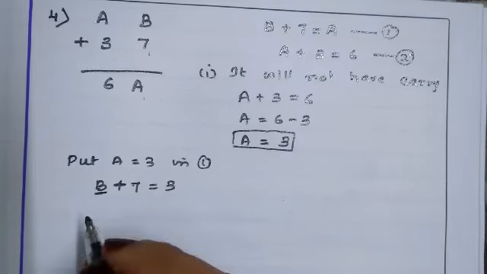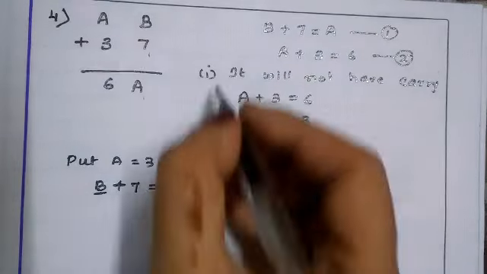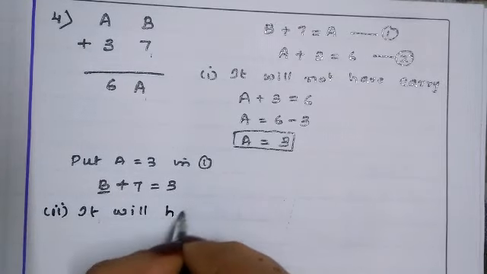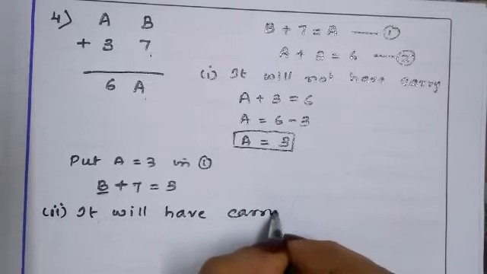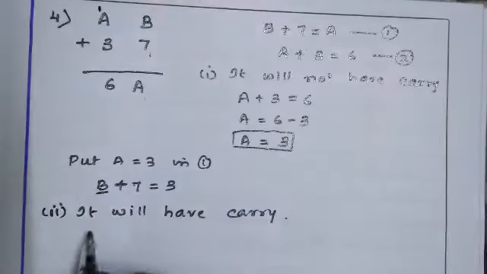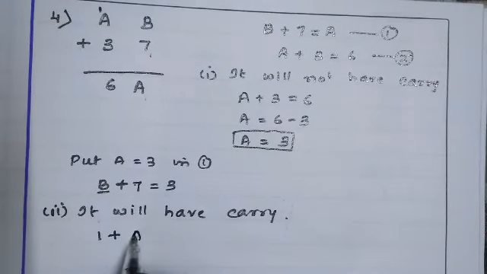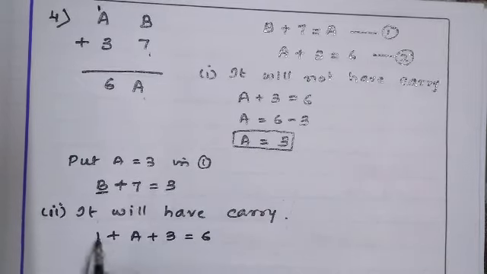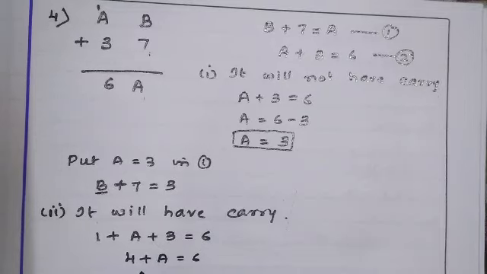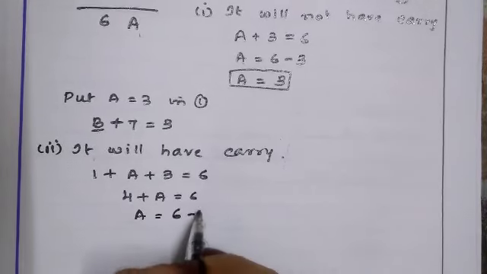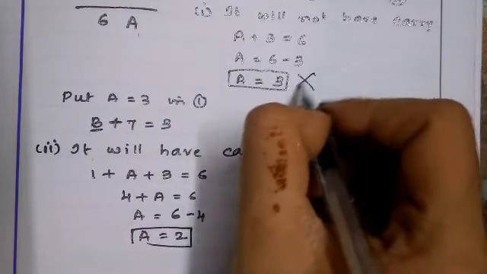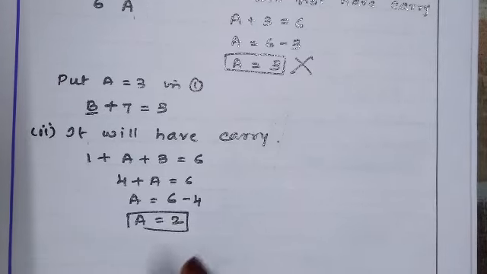Okay, let us check if it has carry. Okay, first this, it will have carry. Let us see now. अगर carry रहा तो ऊपर 1 रहेगा ना here. So 1 plus A plus 3 is equals to 6. 1 plus 3, 4. 4 plus A is equals to 6. A is equals to 6 minus 4. A is equals to 2. Now let us check. A is equals to 2.